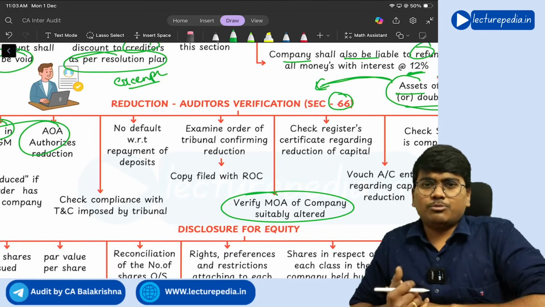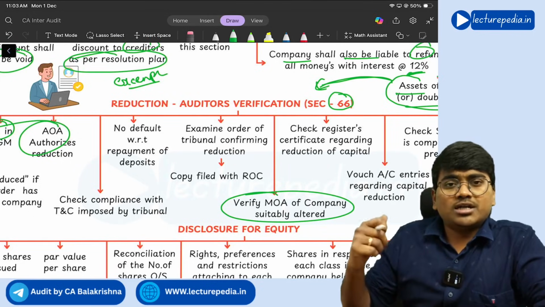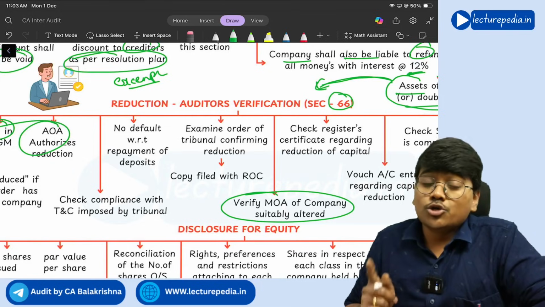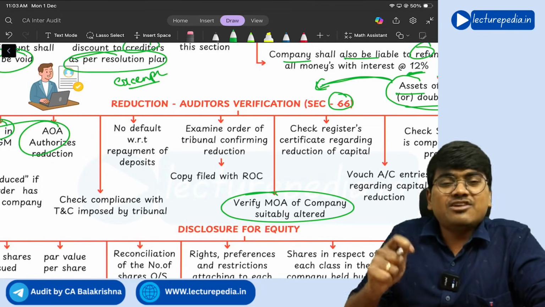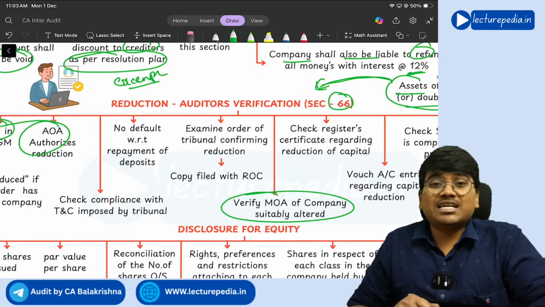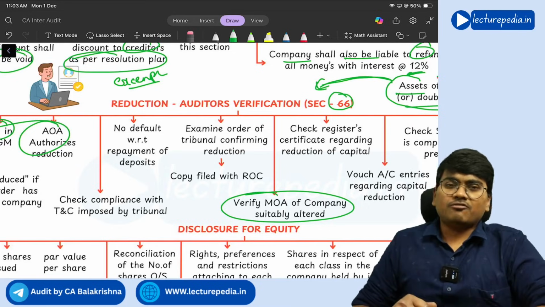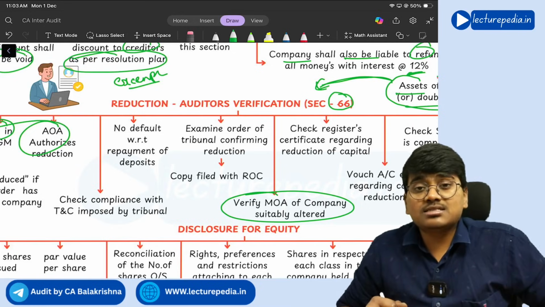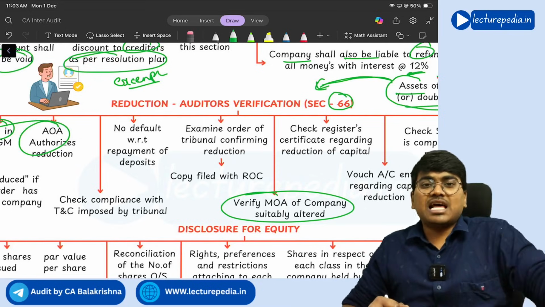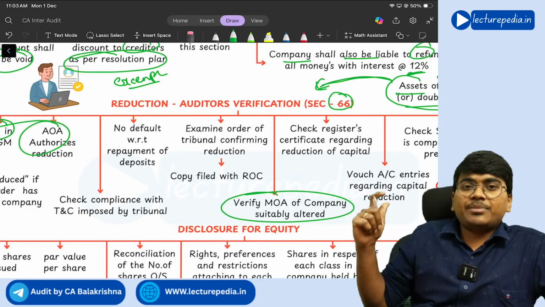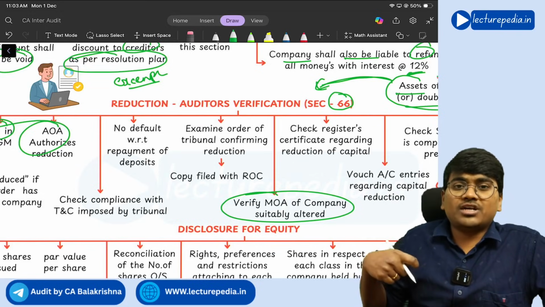Next, another important point is whenever you want to reduce the share capital, the auditor needs to ensure that there is no default with respect to payment of deposit holders. Sir, why sir? See, deposit is a liability for the company. You have accepted deposit, it is a liability for the company. Share capital is the own fund of the company.